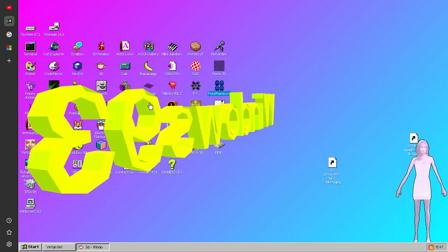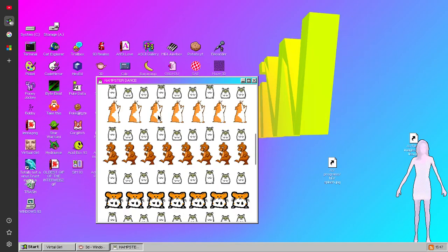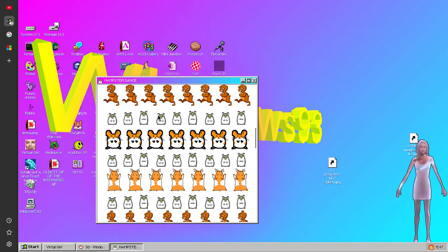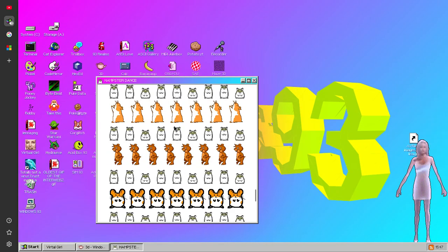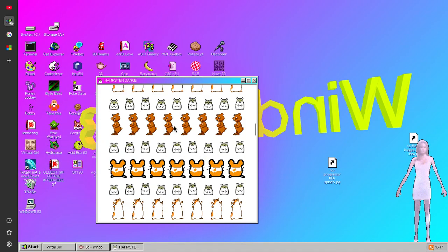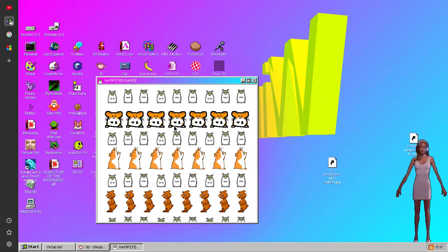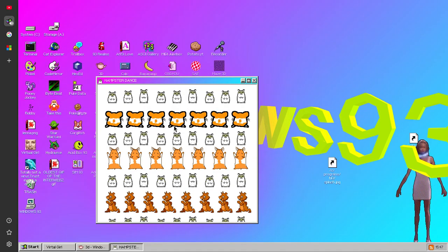They also have Hamster application as well, and here's how it looks. That is cute, isn't it? I want to have a pet hamster. Maybe I might get a pet hamster one day. But yeah, it just shows up a bunch of images and GIFs of hamsters dancing, and it's very cute.